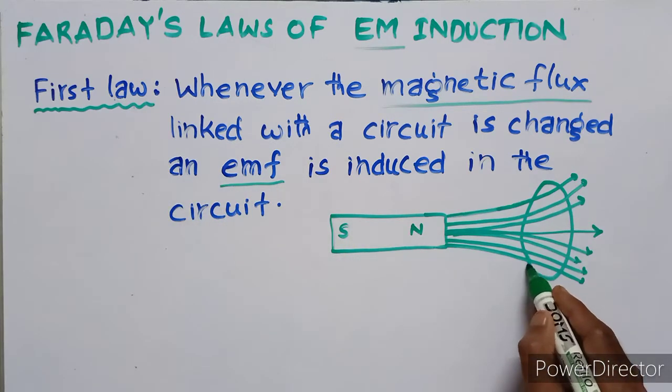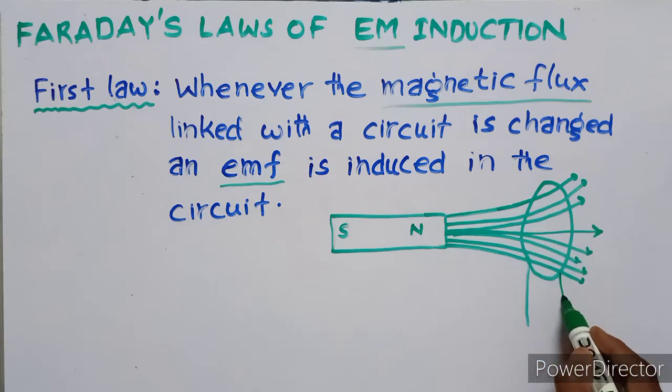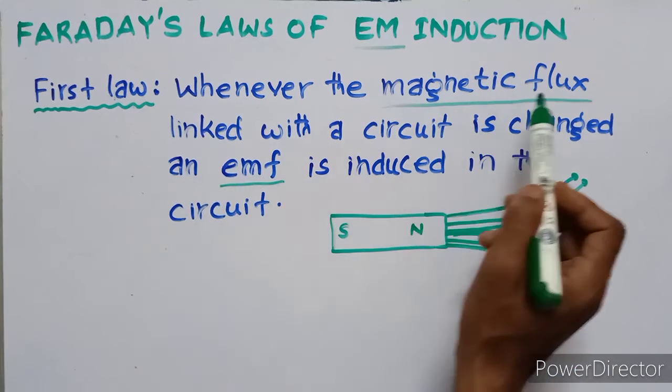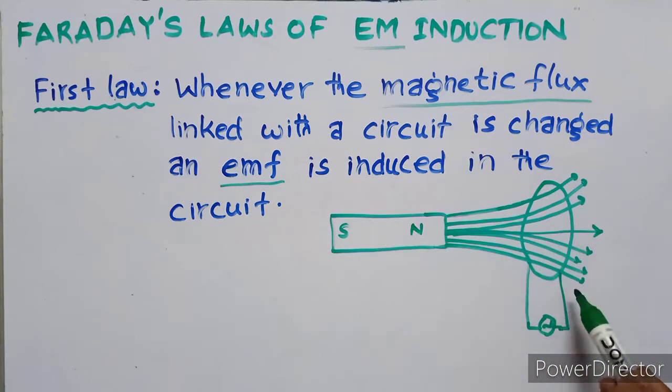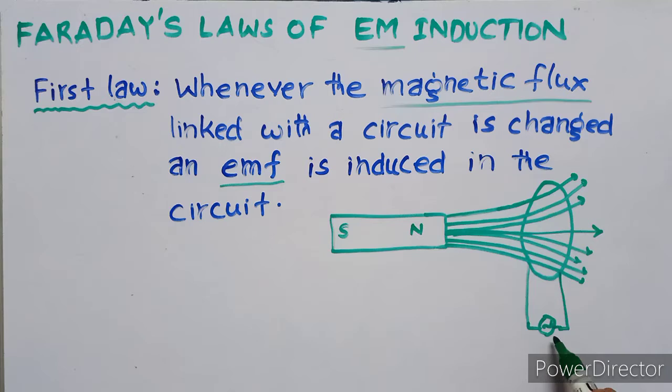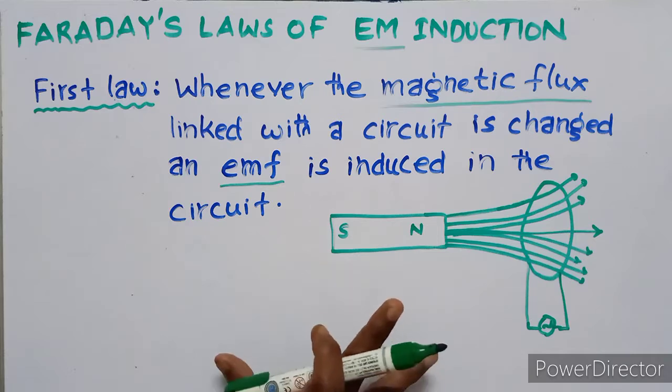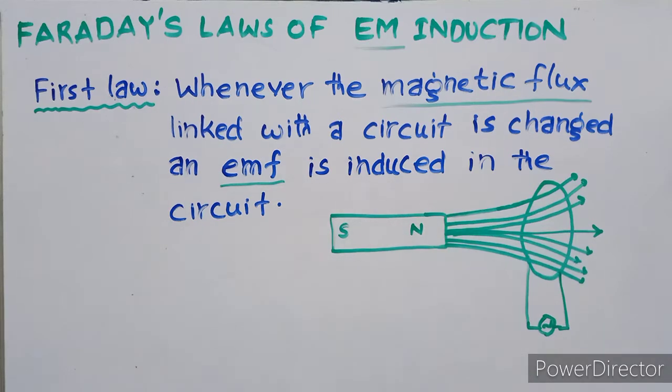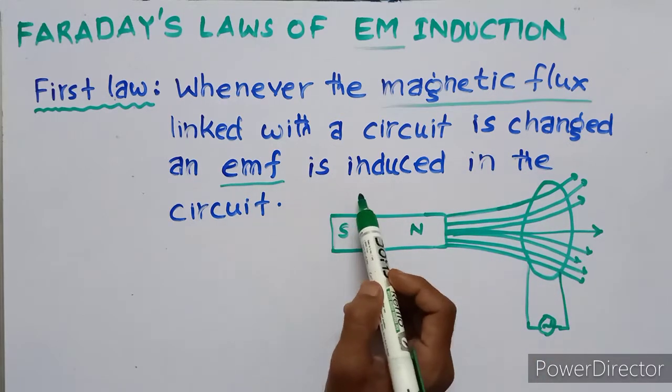This coil is connected with a galvanometer, and the reading of the galvanometer expresses the electromotive force induced in the circuit. This is Faraday's first law.